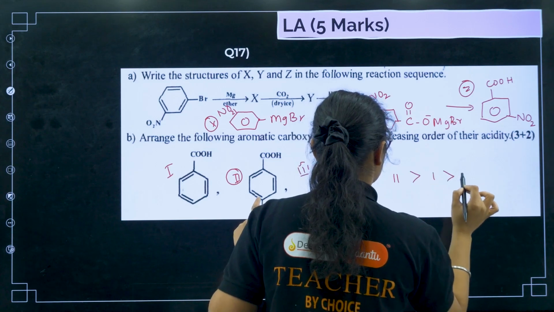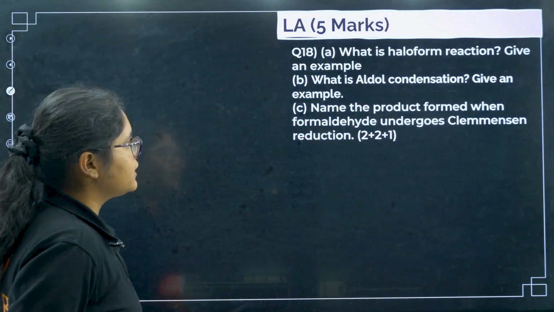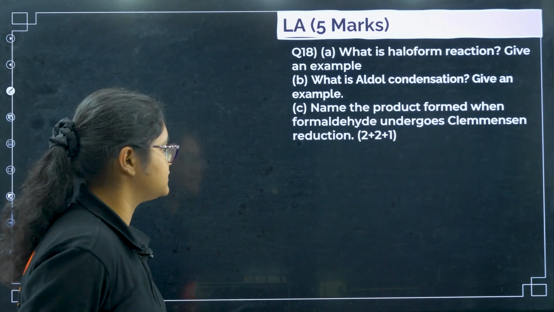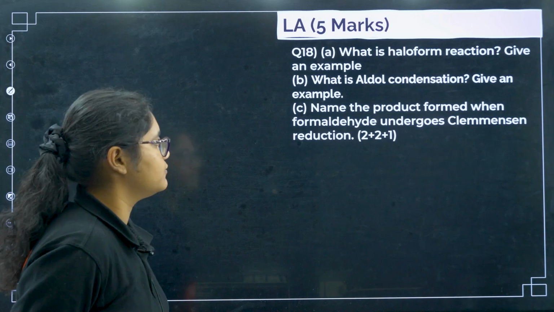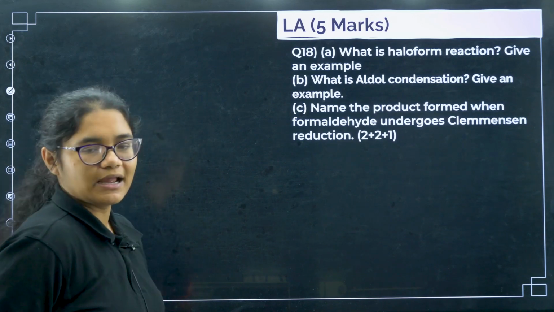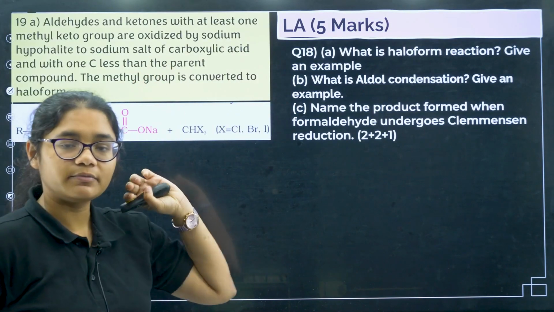2, then 1 and then 3. Okay, clear? Next, what is haloform reaction? Give an example. What is aldol condensation? Give an example. Name the product formed when formaldehyde undergoes Clemmensen reduction. Okay, so these are name reactions, where a 2 marker question can easily be asked. So what is haloform reaction?